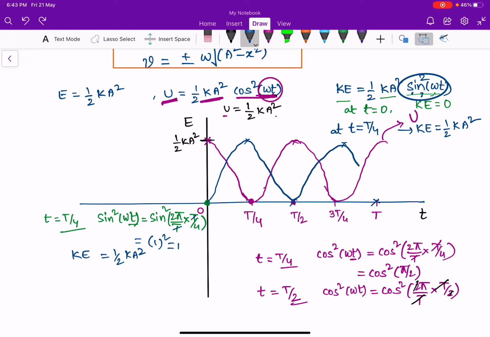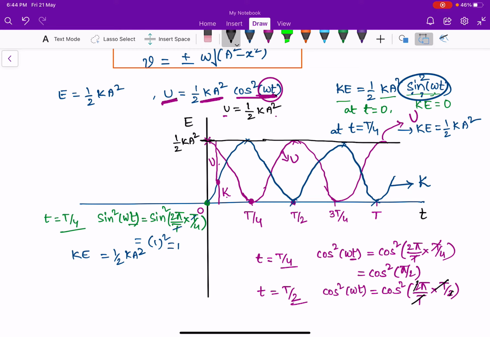We will get a shape like this. This is the kinetic energy curve, and the pink one is the potential energy curve. At any point, from the axis to this point is kinetic energy, and the remaining part is potential energy. The total sum of kinetic and potential energy is always constant, which is equal to half k a square.